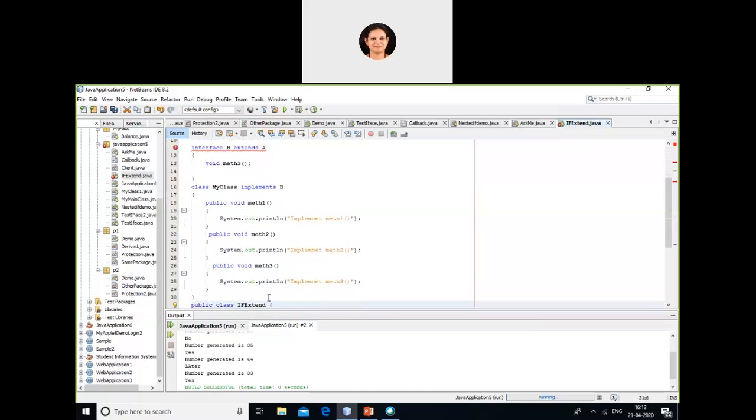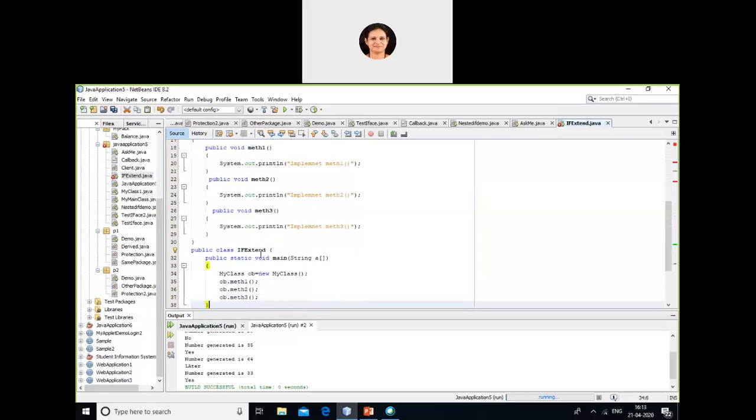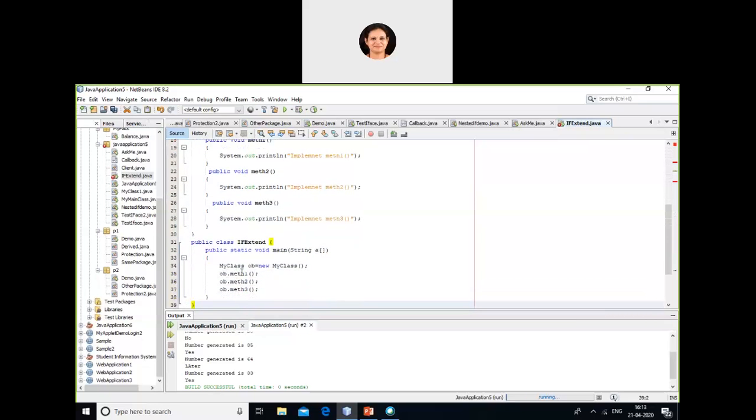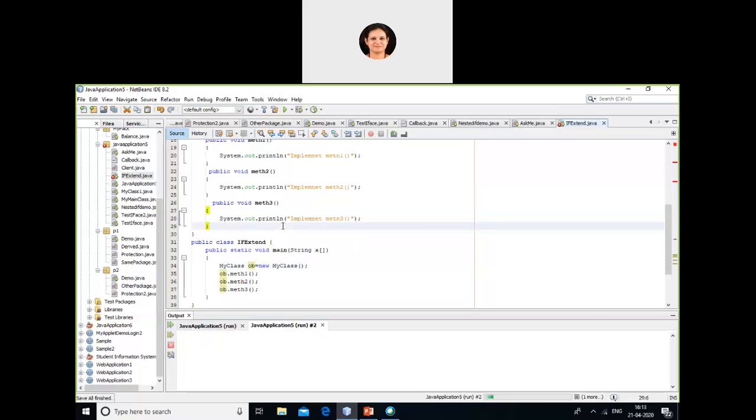You can see all three are defined over here because I am implementing B. Then I have a main program. Now I am going to call method 1, method 2 and method 3 using the object of my class. When I run this program, it's printing implement method 1, implement method 2, implement method 3. All three, in order of code.